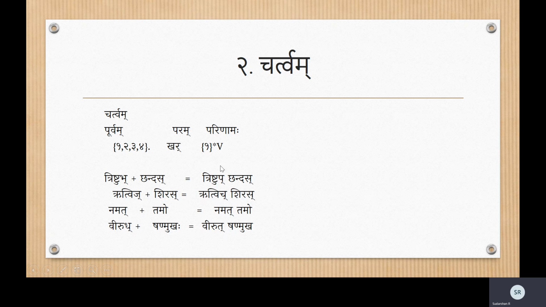Unlike the Jashtva Sandhi, the Para cannot be a Swara. The possibility of having a Swara and still operating was with the Jashtva Sandhi. However, if the Para is a Swara, then Chartva does not apply. It becomes the Jashtva Sandhi.